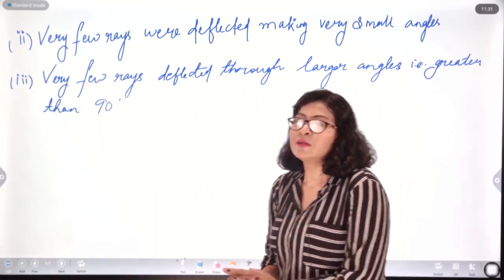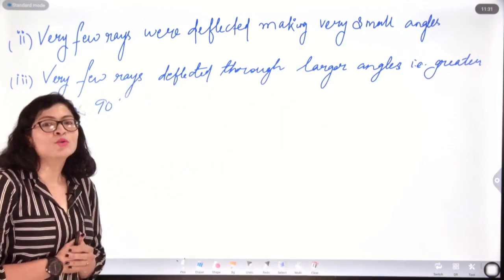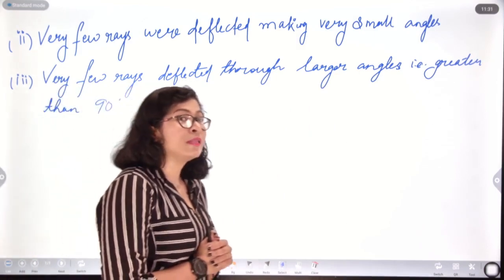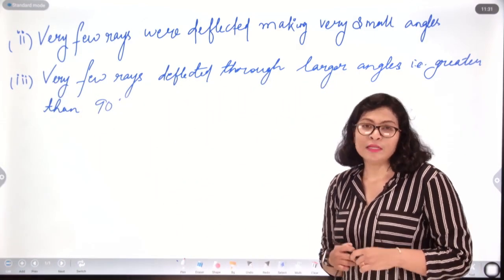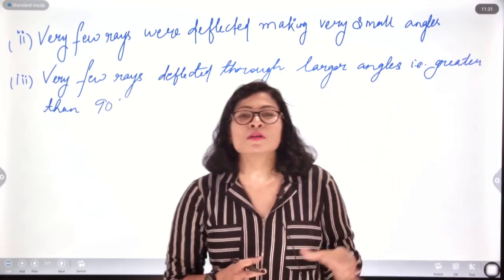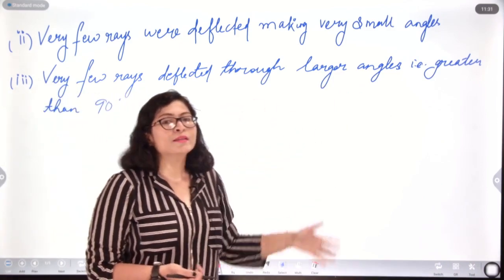So, after observing the following observation, Rutherford led to its atomic model, which was then called as the Rutherford's planetary model of atom, which we will be dealing in the next class properly. What Rutherford's planetary model exactly is about, that we will be dealing in the next module.